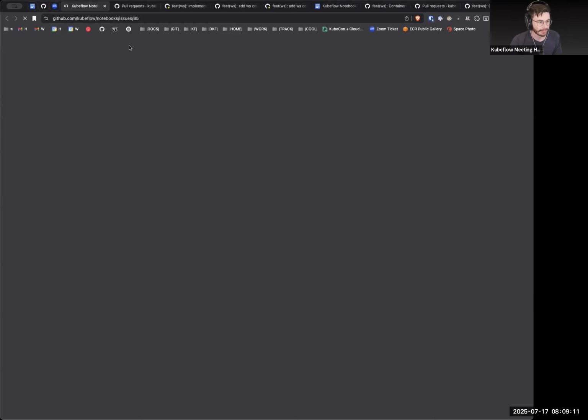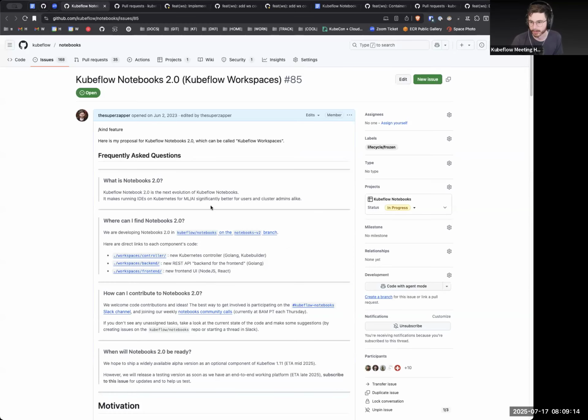As always, I like to start by linking people to this issue, because if people don't know what Notebooks 2.0 is, this is the best place to very quickly see what it is. It's obviously still being developed, so things will change every day, but it's a full rewrite of Notebooks 1.0. Same goal: run IDEs and develop, and actually more than IDEs now, on Kubernetes for AI and data and just interactive things, including, as part of Notebooks 2.0, SSHing into the node so you can connect to Cursor or whatever else you like to use from your local machine, which is obviously a new feature.